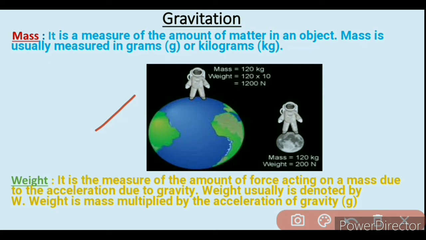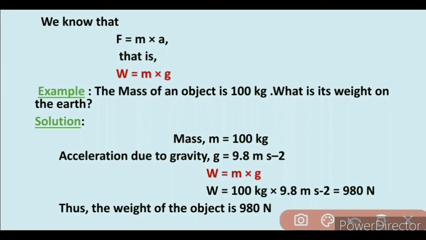Now, weight is mass multiplied by the acceleration due to gravity. We know that F equals m into a from Newton's second law of motion. Here F is the force applied on the object, m is the mass of the object, and a is the acceleration.